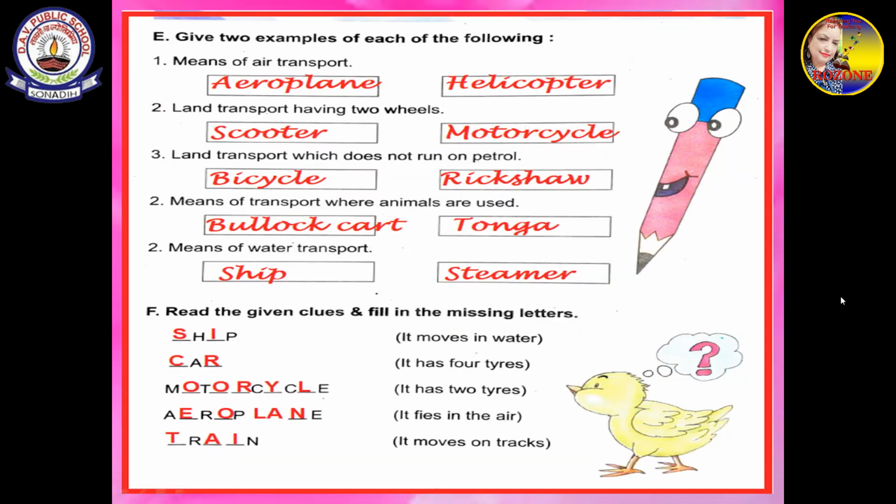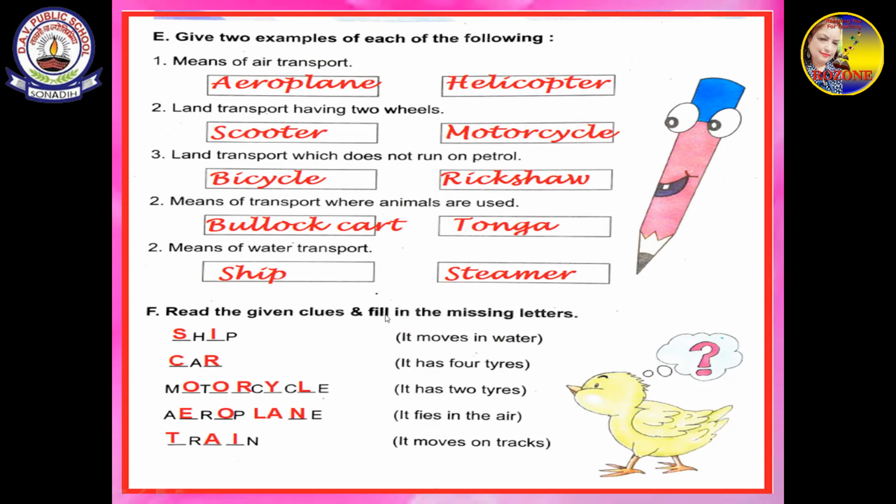Children, more exercises are given here. Give two examples of each of the following. Means of air transport, which moves in the air: aeroplane, helicopter. Land transport having two wheels: scooter, motorcycle. Land transport which does not run on petrol: bicycle, rickshaw. Means of transport where animals are used: bullock cart, tonga. Means of water transport: ship, steamer.